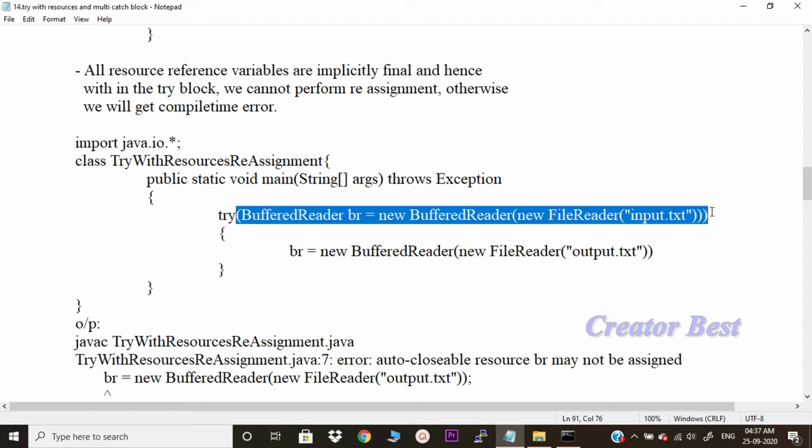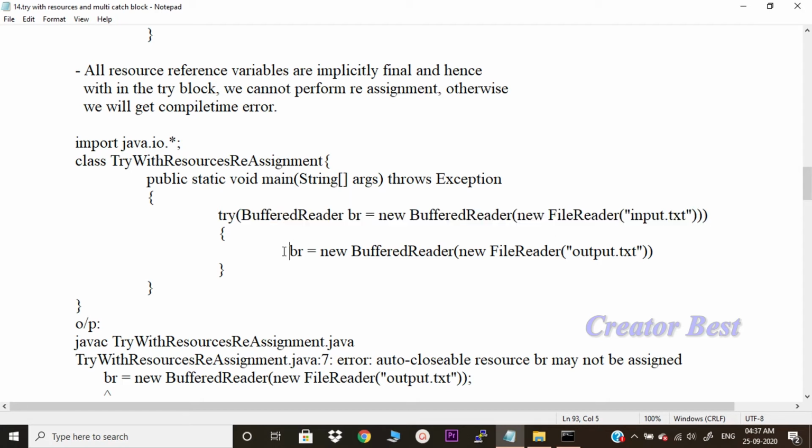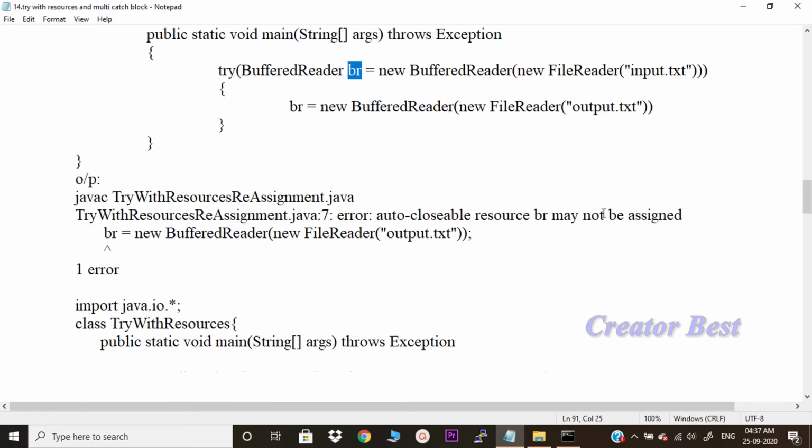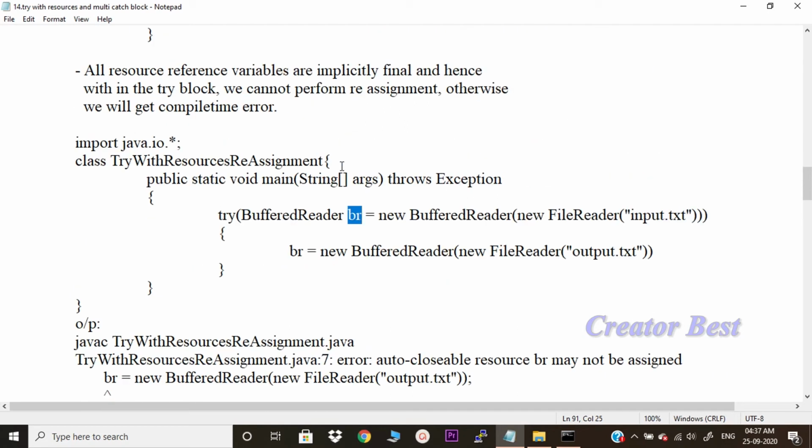I have taken this resource, and then within the try block I am again trying to reassign a new BufferedReader, new FileReader output.txt to the same variable. This will throw an error saying auto-closeable resource br may not be assigned, because this is final. Once a resource is assigned, that is final, and we cannot do the reassignment. This will give you this error. Let us execute this program.